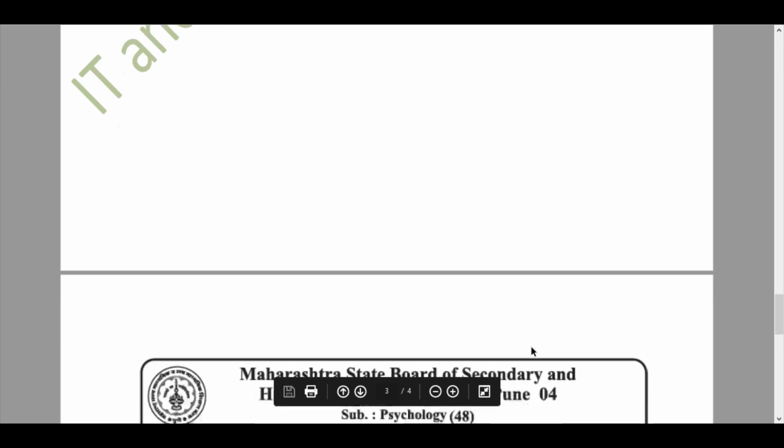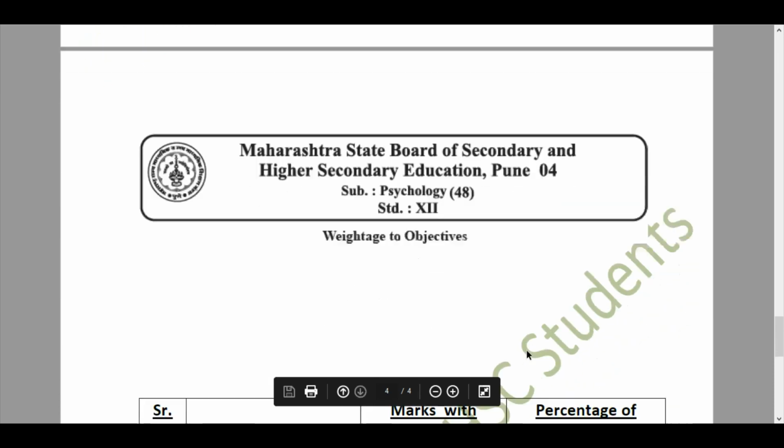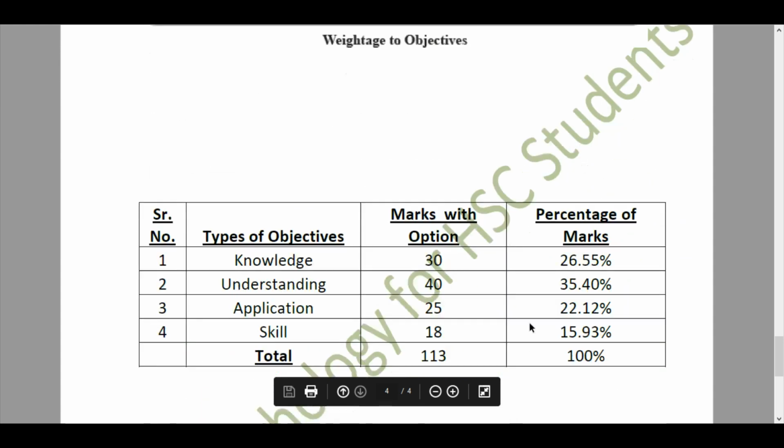Then we move forward to a later chunk, that would be the weightage to the objectives given. So here, based on the weightage of the objectives or the question asked, these are divided into 4 types of objectives, that are knowledge, understanding, application, and skill. So the marks obtained with options for the types of objectives would be, for knowledge it is 30 marks to be obtained with option, and the percentage of marks held by knowledge based is 26.55 percentage.